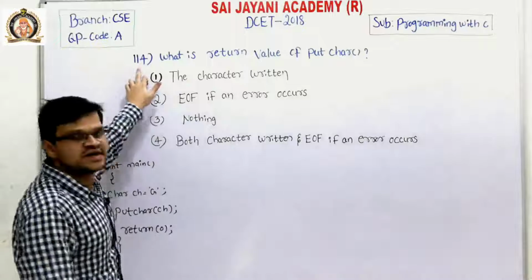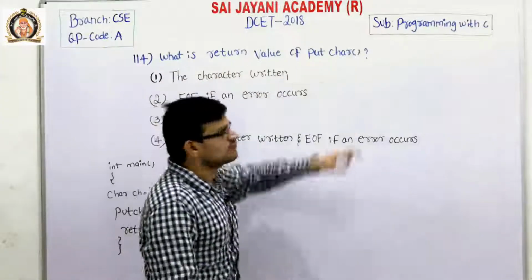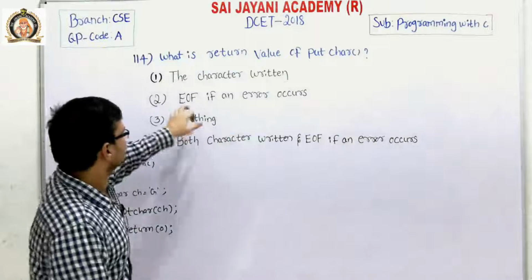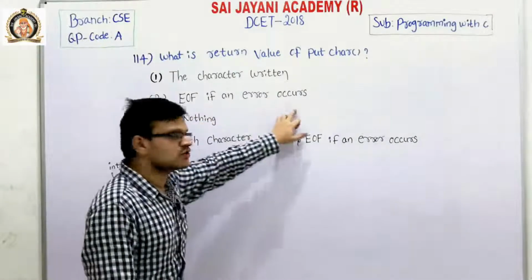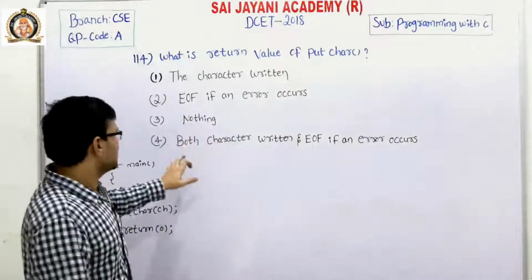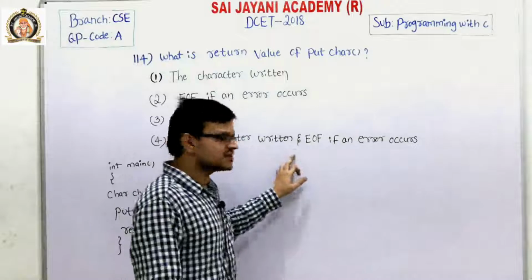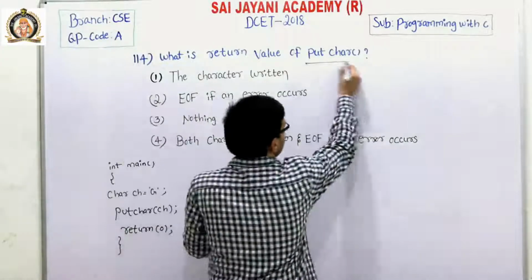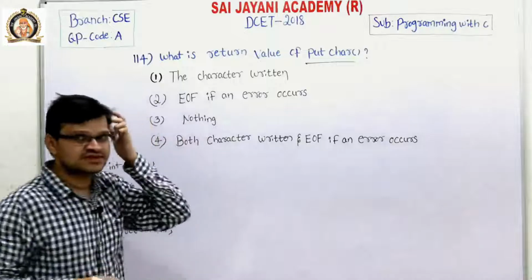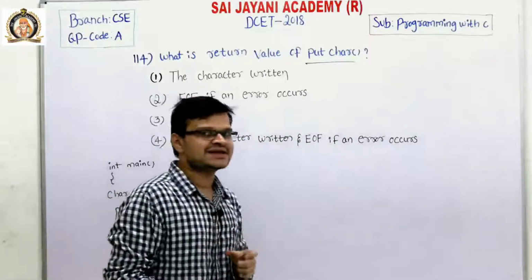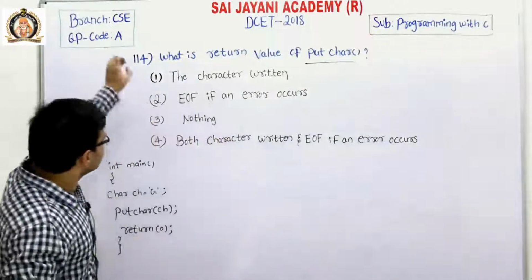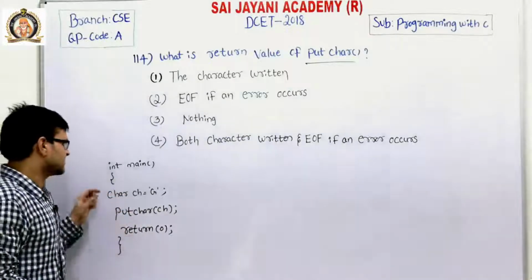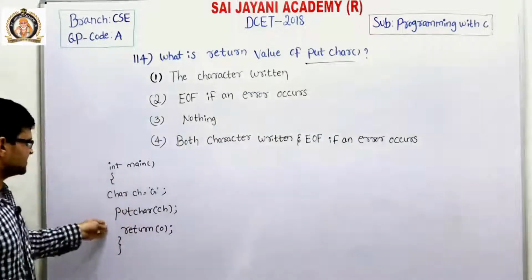Question number 114, what is the return value of the putchar function? We have 4 options. The first one is the character return, the second one is EOF if an error occurs, the third one is nothing, and the fourth one is both character return and EOF if an error occurs. We know that putchar is the function which prints a single character on the screen. This question can be answered by taking one program, that is int main.